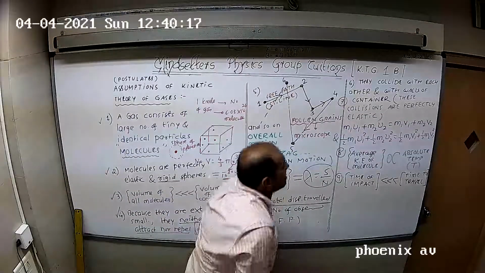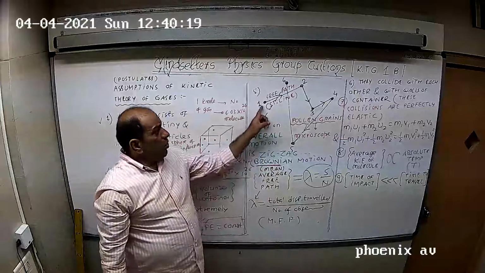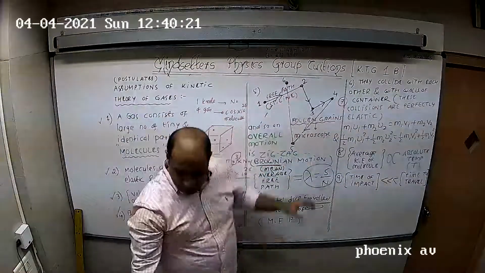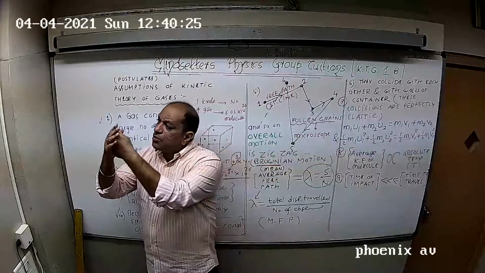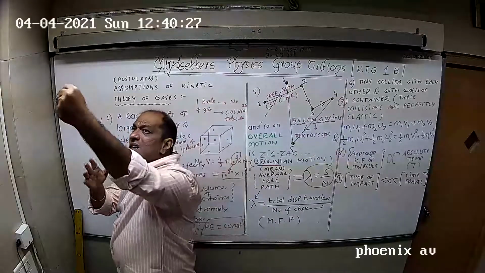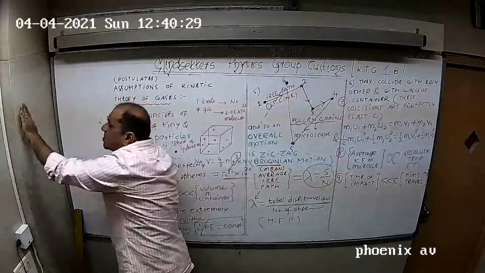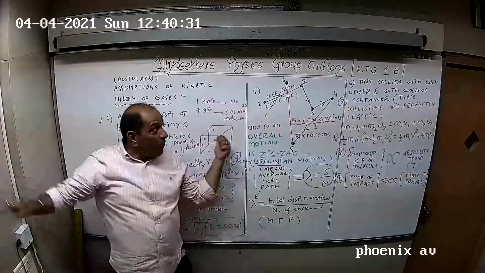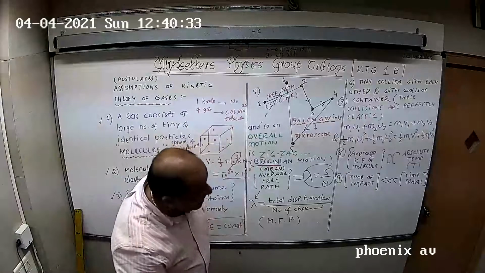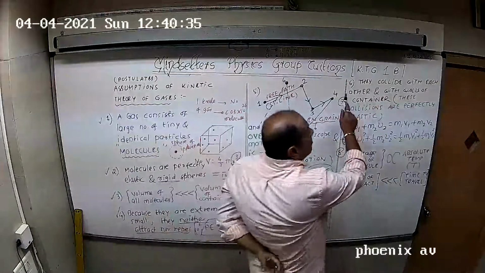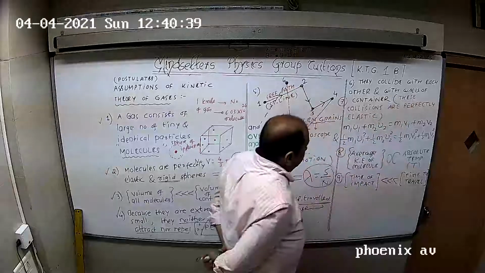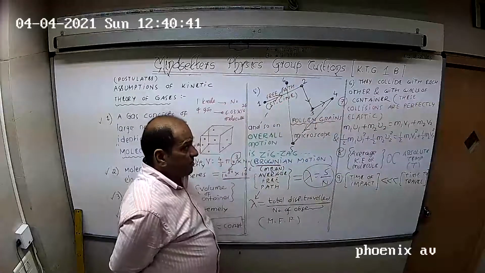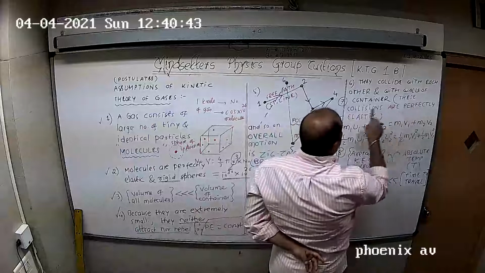Thereafter we see that these gas molecules collide with each other. This is molecule 1, this is molecule 2. Molecule 1 collides with molecule 2, goes somewhere else and collides with molecule 3. Then it collides with the walls of the container also. That means these gas molecules, when they move, collide with each other and with the walls of the container. Next point. These collisions are perfectly elastic.